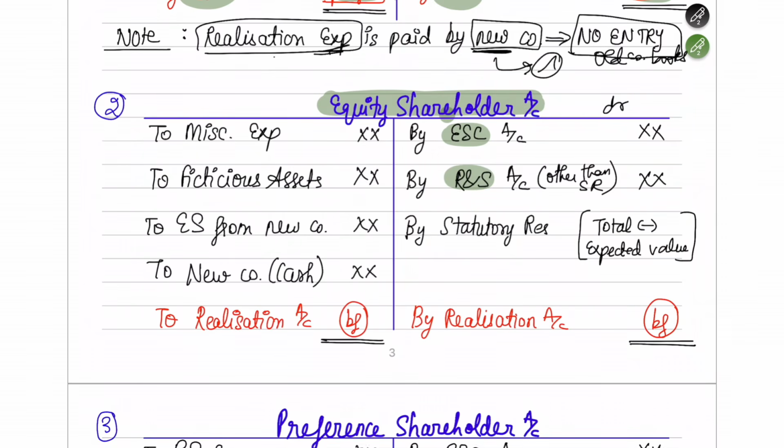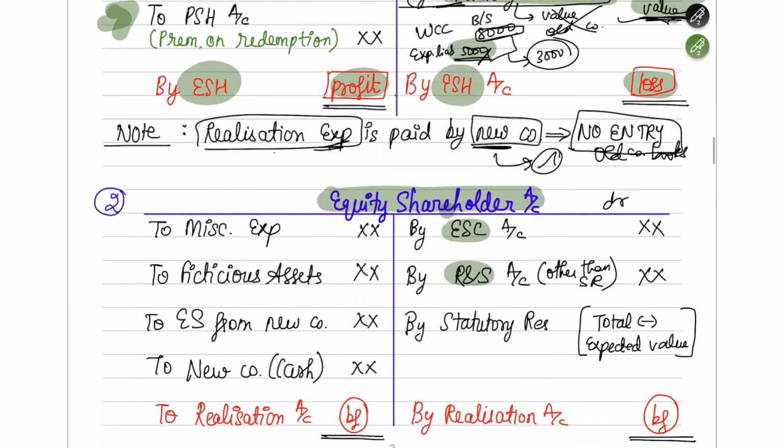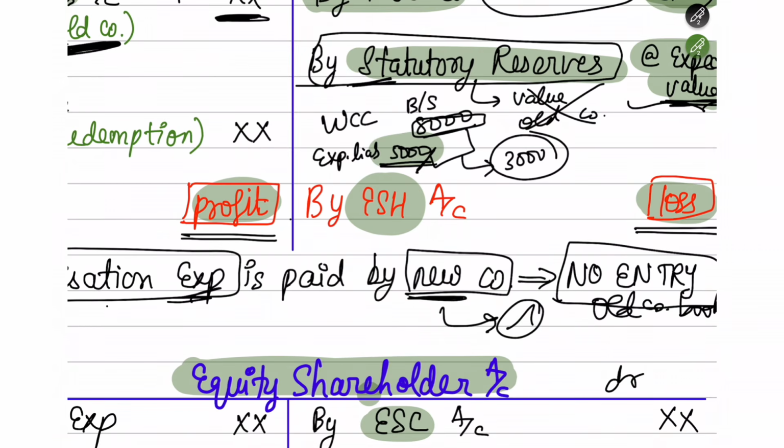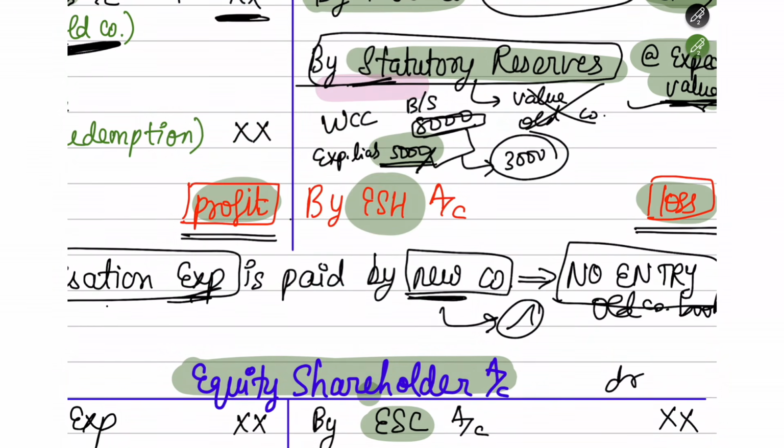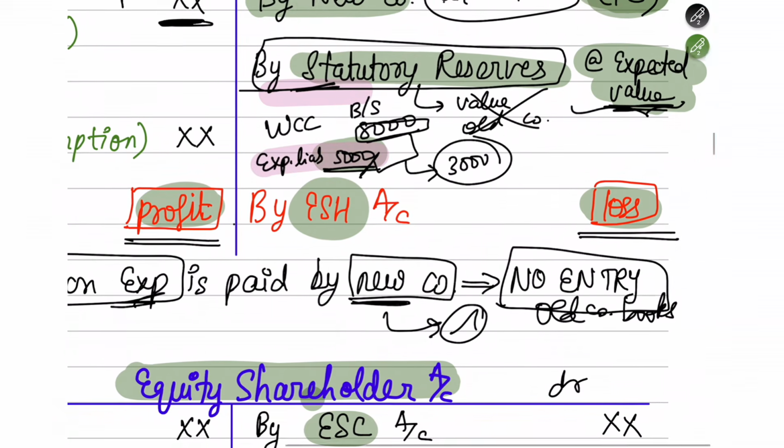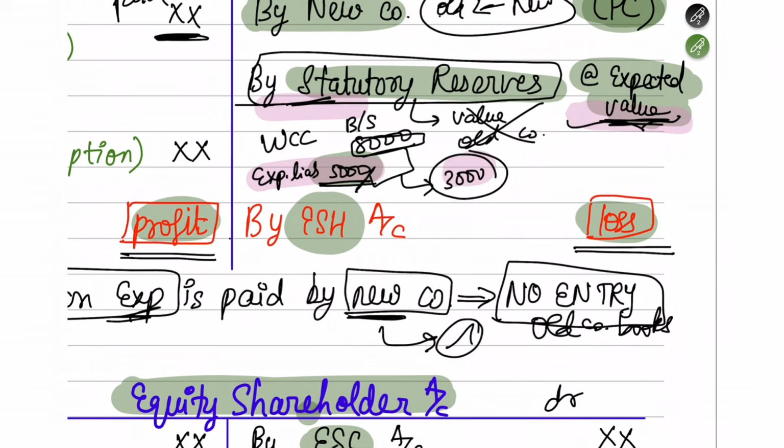Once you have written these both, as I told you, the statutory reserve which we saw in the realization account: only the expected liability you will note down in the realization account. What about the remaining amount?